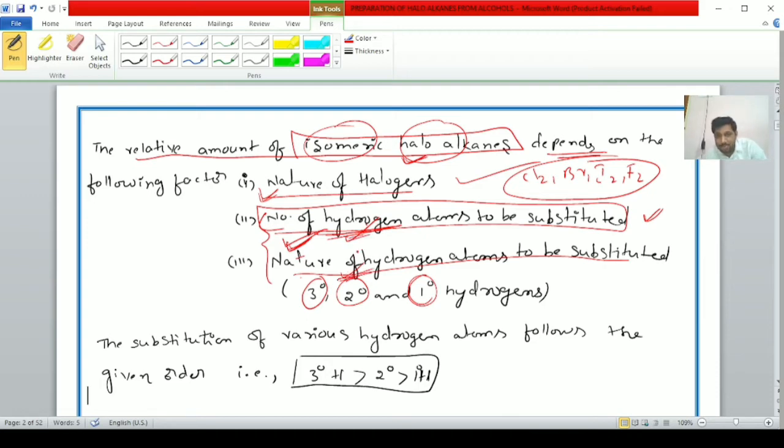Number of hydrogen atoms means either 3 or 4 hydrogen atoms substituted. Nature of hydrogen atom means tertiary substituting or secondary substituting or primary substituting.